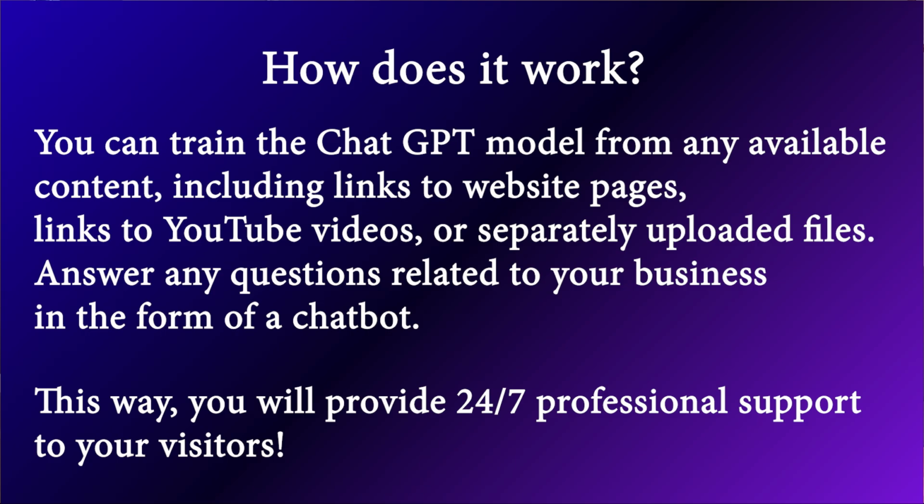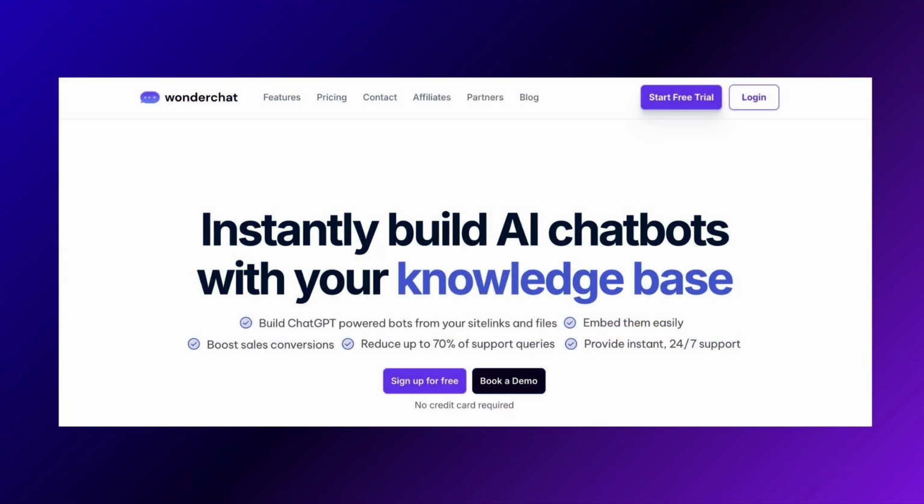And the idea of that business, and I'm reading from their website: build ChatGPT-powered bots from your links and files, embed on your website, boost sales conversion, reduce up to 70% of support queries, provide instant 24/7 support. So that's the whole idea.